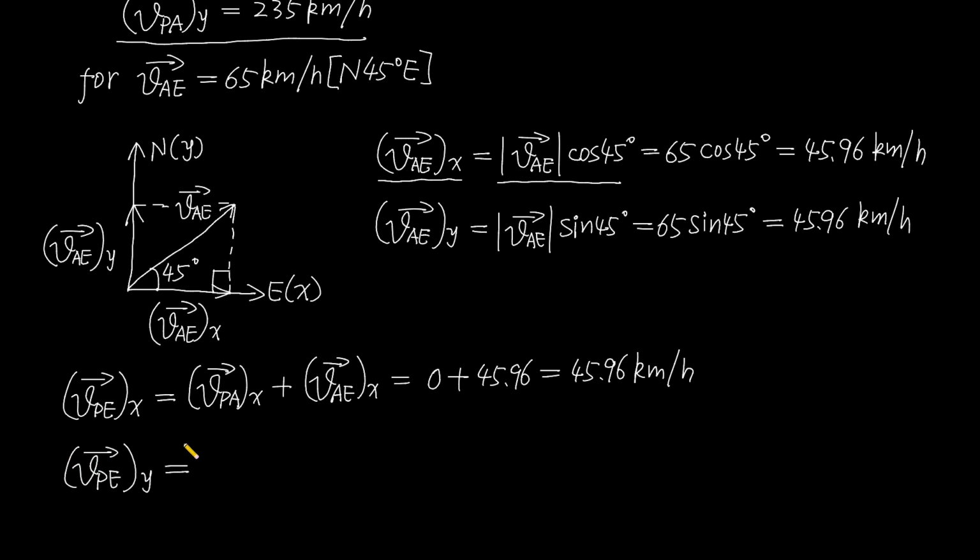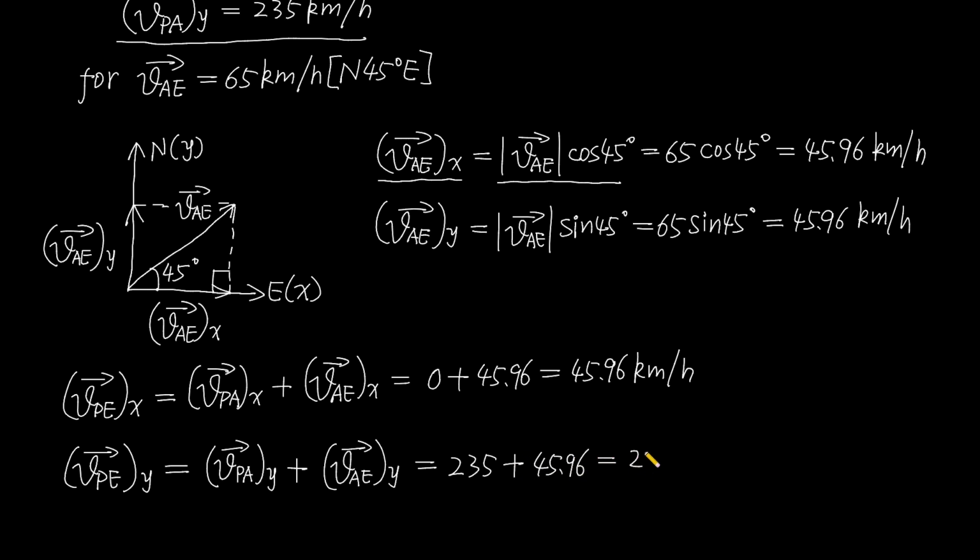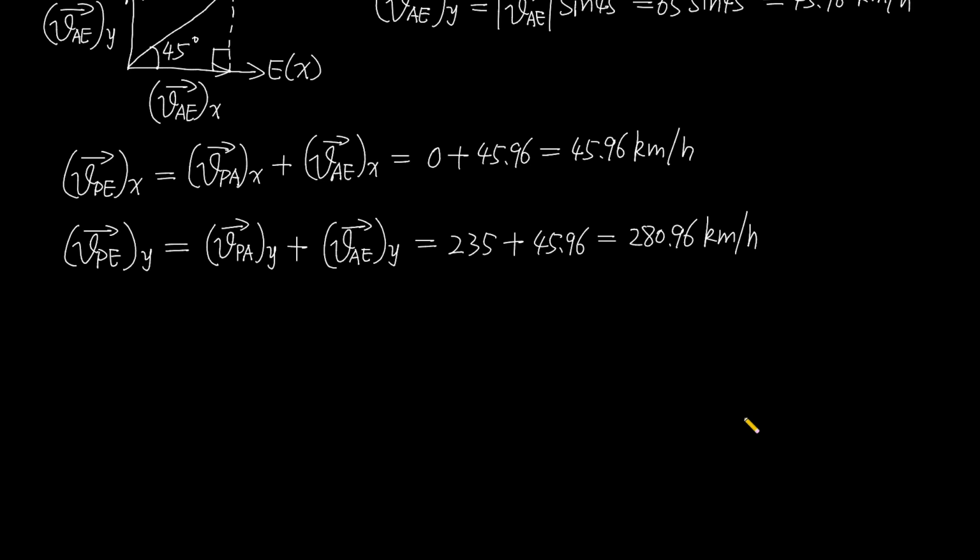And its y component, the velocity of the airplane relative to the Earth, its y component equals the velocity of the airplane relative to the air, its y component, plus the velocity of the air relative to the Earth, its y component, and this equals 235 plus 45.96 and equals 280.96 kilometers per hour.